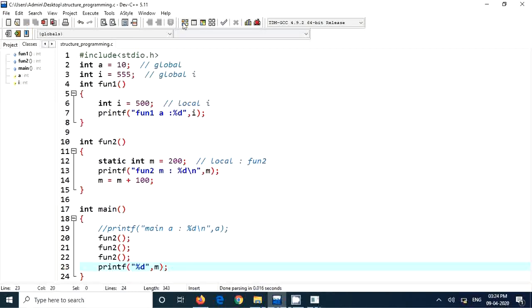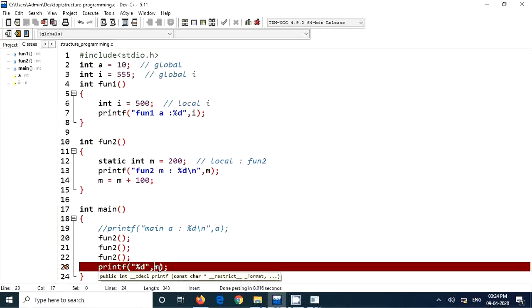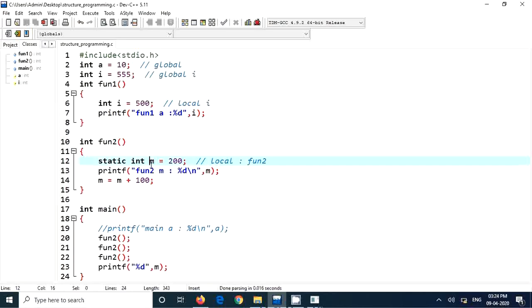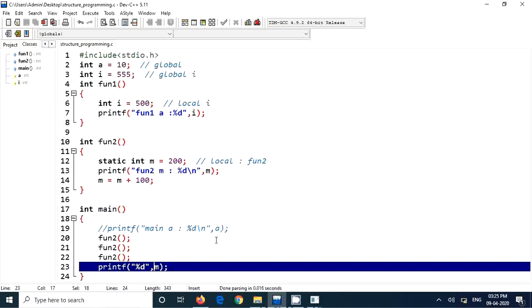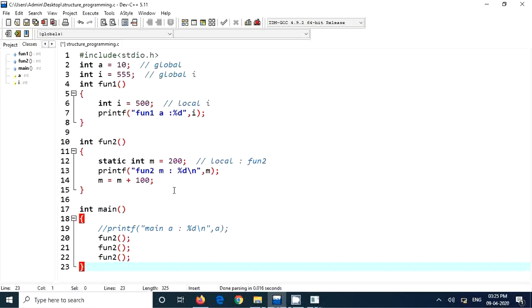If we try to compile, see, it throws an error: m is not defined. So the scope is still there, inside the function only. The scope of the variable is inside the function, but the lifetime is preserved. So lifetime behaves as if it's a global, but the scope is inside fun2. That's the idea of static.